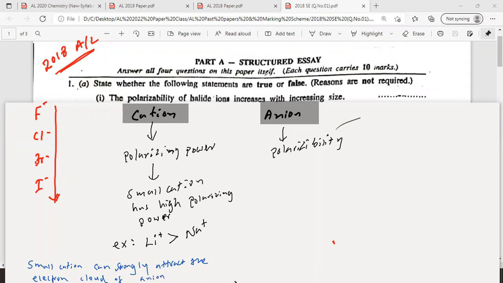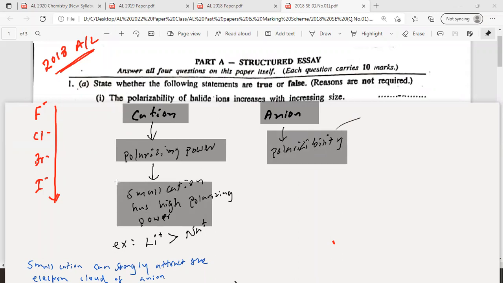Right. So, opposite of this, if you take anion, please copy down this short note. This will be very useful. Polarizing power, here polarizability. So, a small cation has high polarizing power.